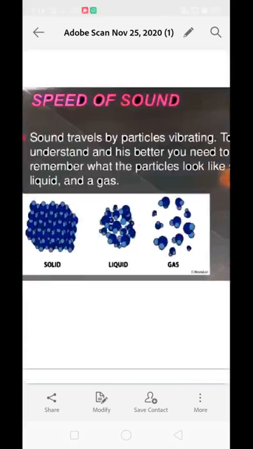This can be easily understood by an example where lots of cards are kept in a line. When you push one card, all the cards will start to fall down until the last. In the same manner, when you create a vibration in one particle in case of solid, the vibration is going to get passed to the particle which is present at the last as well. But if we are talking about gases, the cards are kept at a very far distance from one another.